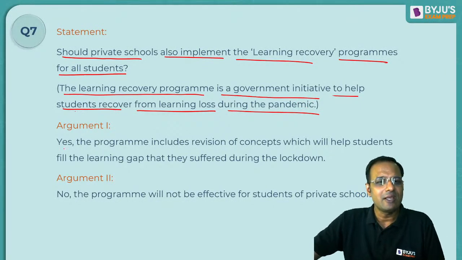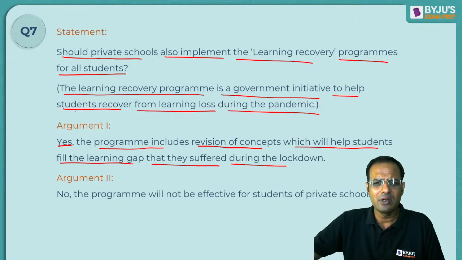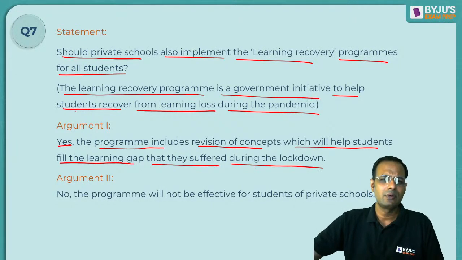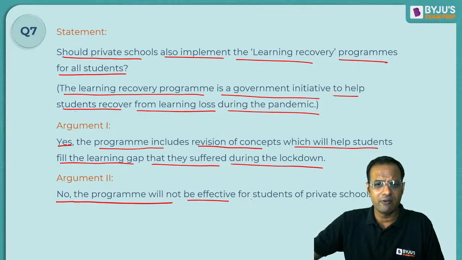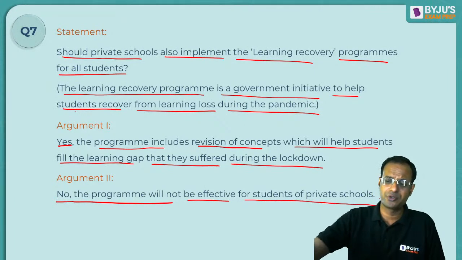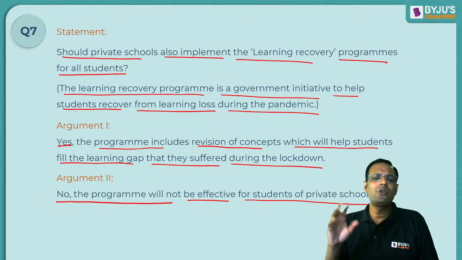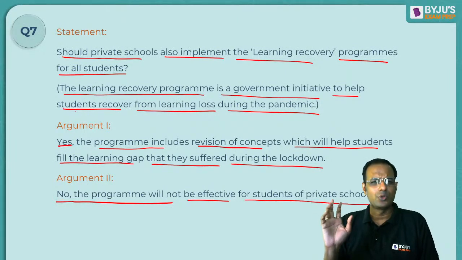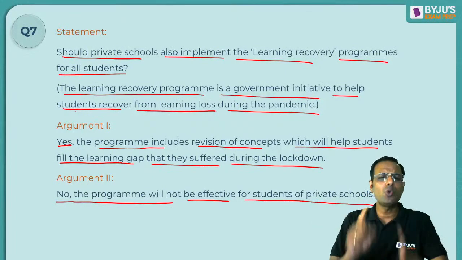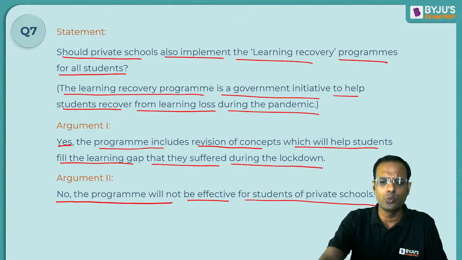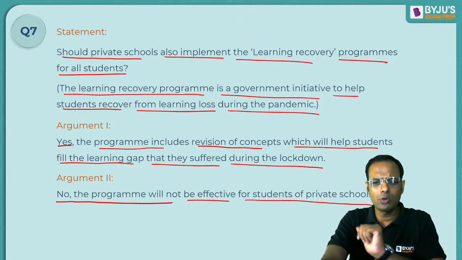Argument 1 says, yes, the program includes revision of concepts which will help students fill the learning gap that they suffered during the lockdown. Argument 2 says, no, the program will not be effective for the students of private schools. All right? The program will not be effective for the students of private schools. Now you have a case and you have two arguments, argument 1 and argument 2. I hope you have followed the case.